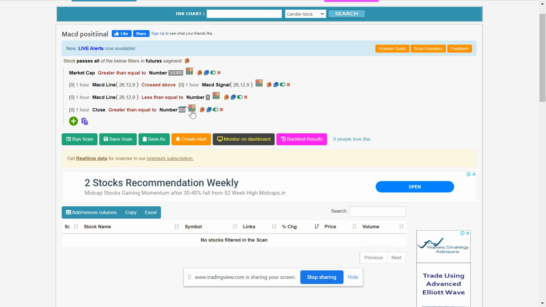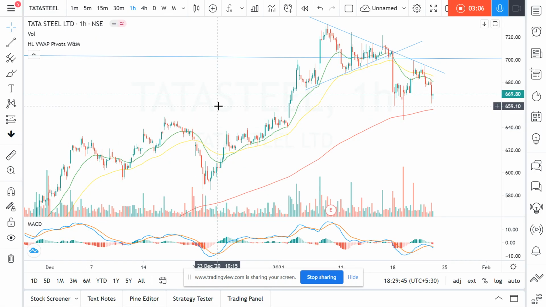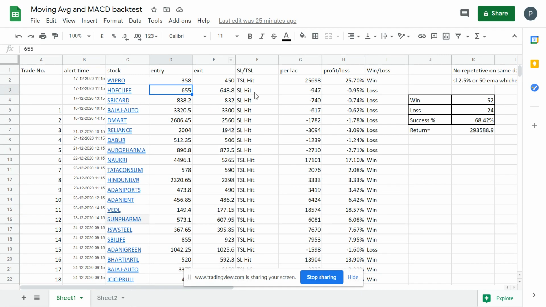And for the close price, there are no stocks below 60, but I just put this as an extra added feature, because if we can miss out a few low trading stocks, it is better to miss them. So this doesn't make much difference anyway. This is the query that I have written for MACD. So the backtested results are here.